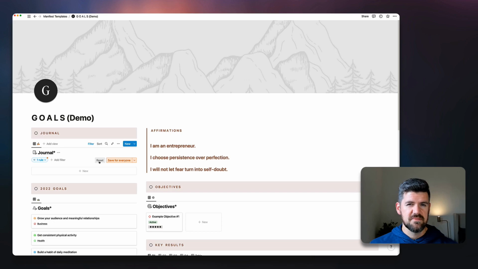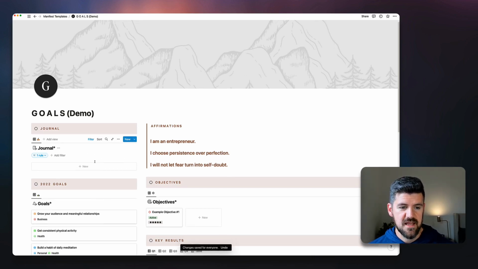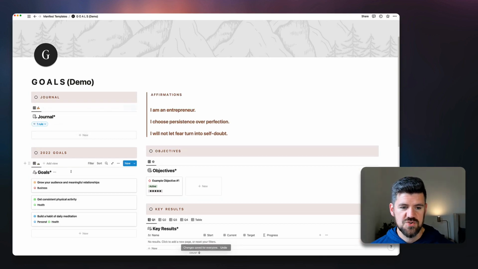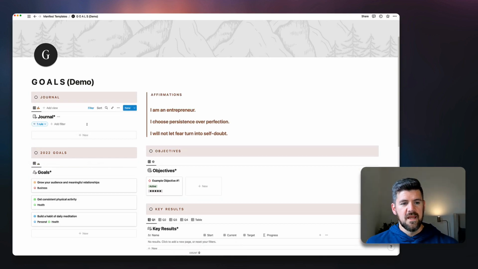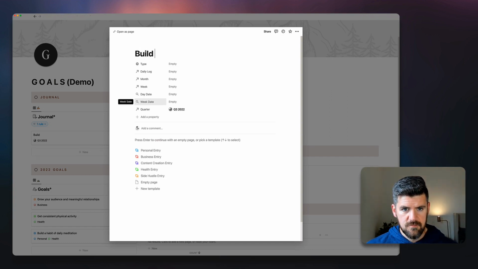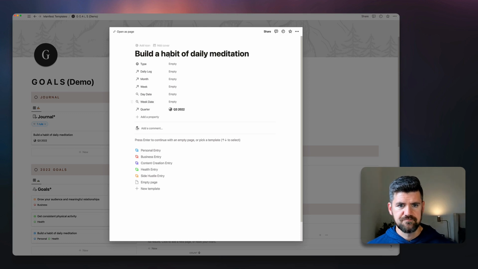If you are testing something out and you want to revert it back to the previous version, you can click reset. So we're going to save that. And you notice we're starting with a blank slate. We have no journal entries here. So if we add a journal entry, we're going to say daily meditation, and we're going to set this as an intention, as a type of journal entry.